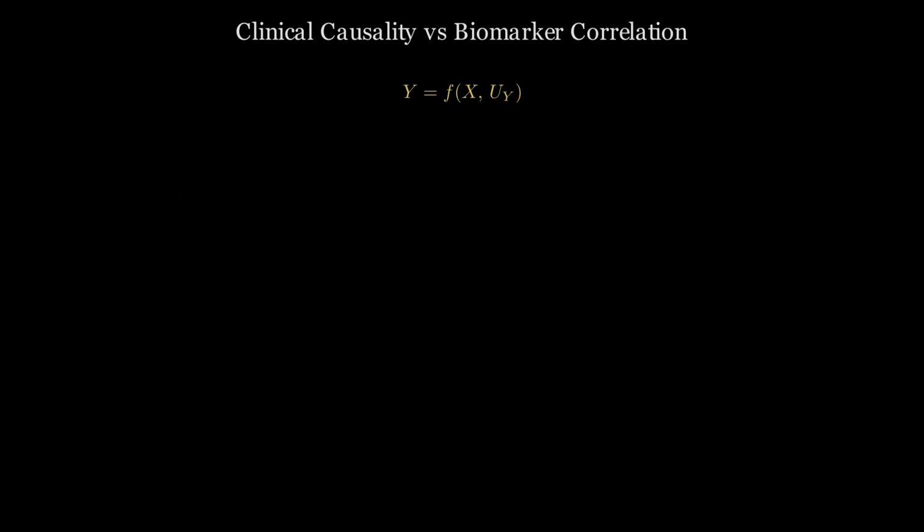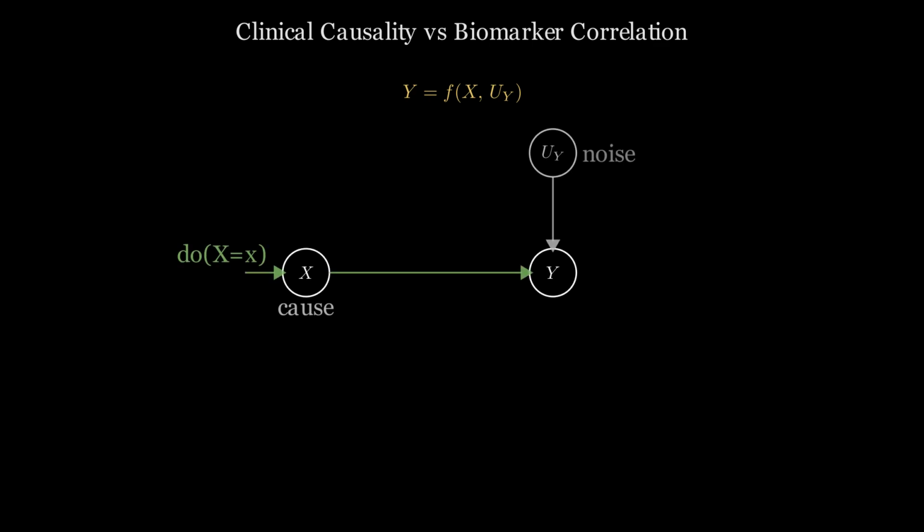Effective treatment requires knowing what actually causes the clinical outcome. A biomarker correlation tells you that the marker moves with the outcome. It does not tell you that changing the marker will change the outcome. Correlation tells you that two things move together. Causation tells you that changing one will change the other. Only intervening on the true causal pathway produces the intended clinical effect.